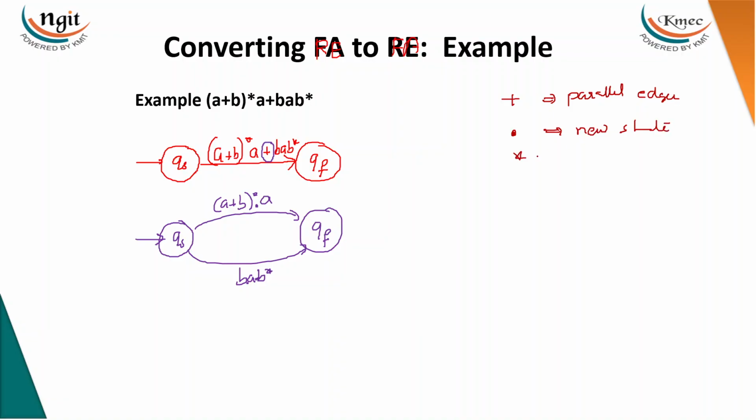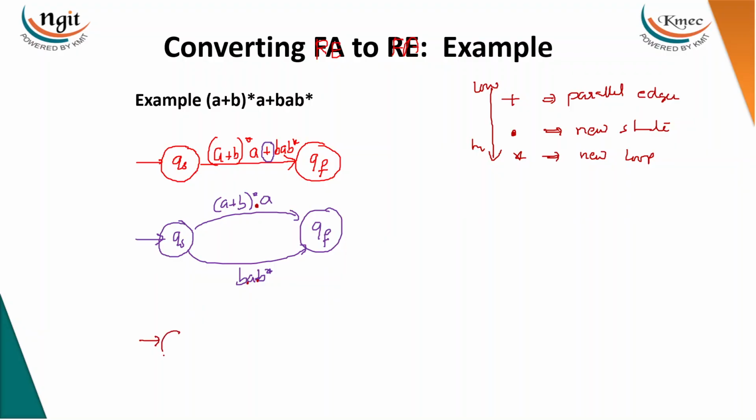Okay. Star, introduce a new loop. Then always follow the lower to higher precedence. First do the lower, then go for the higher. So now here, the least precedence operator out of plus, star, and dot is dot, because plus is in parenthesis, and here dot. So in place of the dot, just introduce a new state, guys.